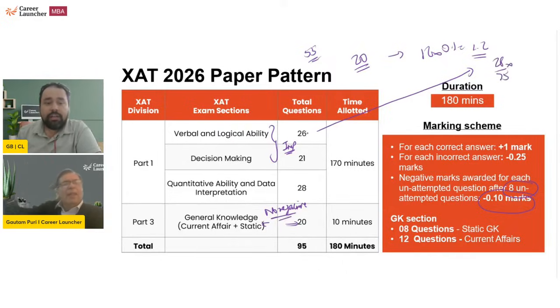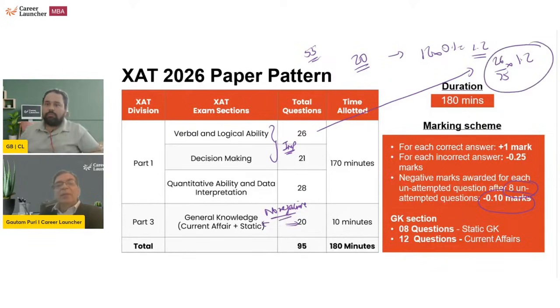GP, but in the ratio of the number of questions per section, they changed it. Yeah, they changed it actually last year itself. So it will become 26 by 75 into 1.2. ये नेगेटिव हो जाएगा आपका वर्बल के लिए. Decision making अभी similar, 21 by 75, and quant 28 by 75. But मोटा ले लो, you lose about 0.35 to 0.5 marks in each of the 3 sections.